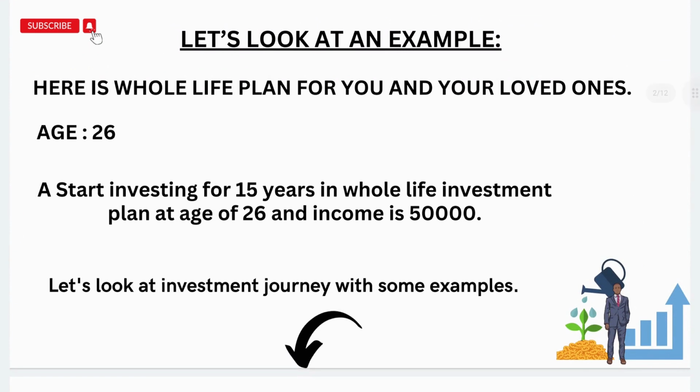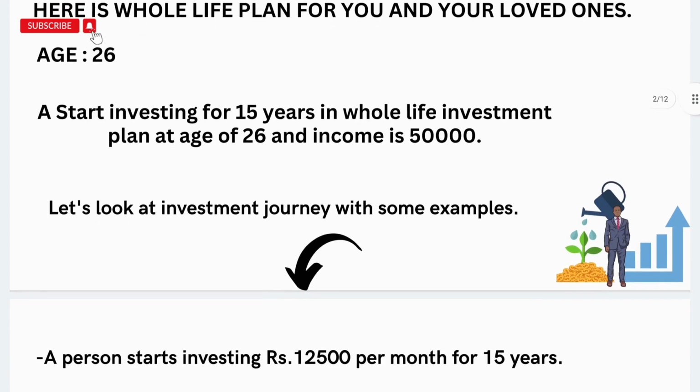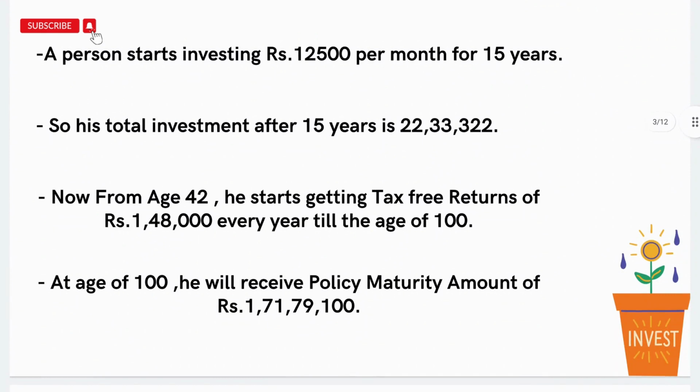So here we have portrayed an example for a person whose age is 26. A person who starts investing for 15 years in the whole life investment plan at the age of 26, and he is having the income of 50,000 per month. So the investment journey is as given below. He invests rupees 12,500 per month for a period of 15 years.